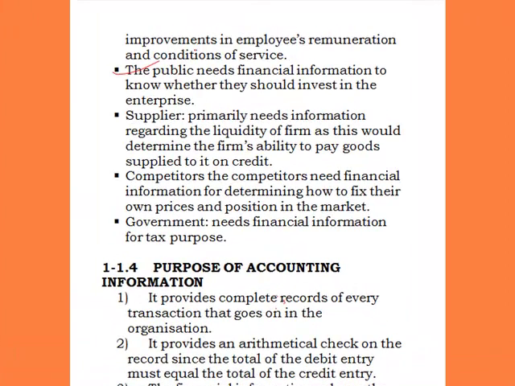The next set of people are the public. The public needs financial information to know whether they should invest in the enterprise or not. The public will be looking forward at investing in the enterprise, and how do they know? They know through the profit and loss account and the balance sheet of the business. Now they want to know how they have been faring in the past, so that they will be able to make an informed decision on whether to invest or not.